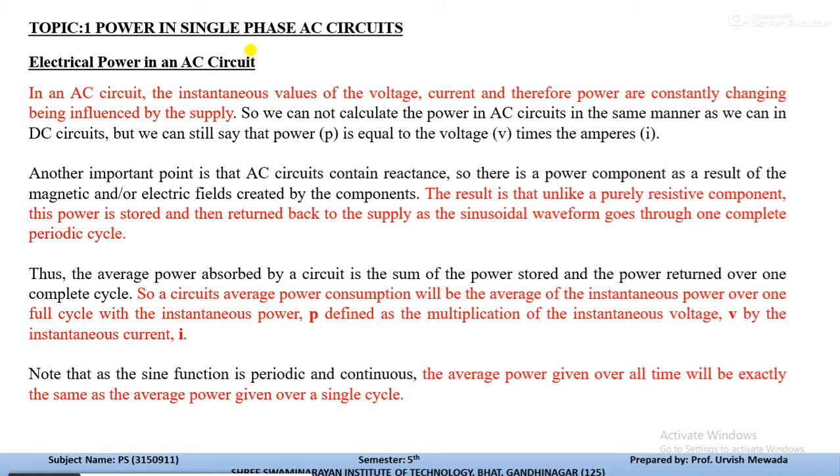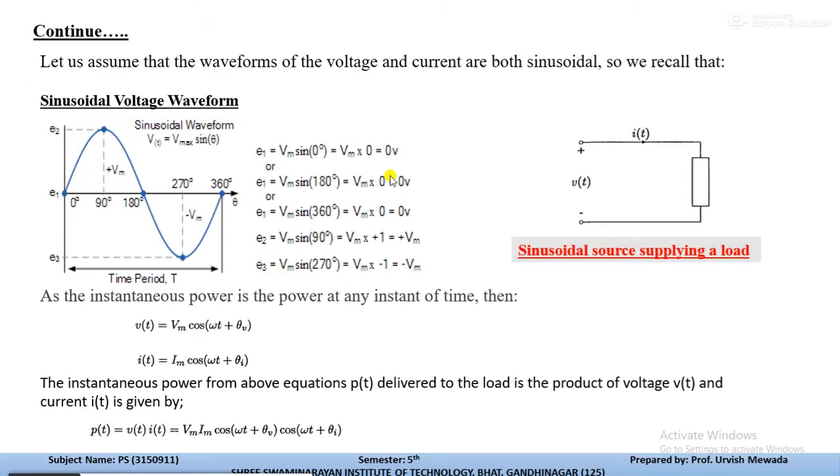One more important point we should consider is that the sine function is periodic and continuous. So the average power over all time will be exactly the same as the average power over a single cycle. It means we can measure average power at any instant of time, whenever different types of elements are present inside the circuit. Okay, so let us recall this AC circuit.